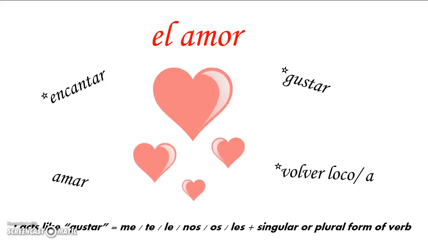And then there's this expression, volver loco. It's like saying I'm crazy about something. Gustar is liking it, encantar is loving it, and then volver loco is like, I really, really, really love it. It's a strong expression of love in Spanish. Notice that it's loco or loca, and that agrees with the person who's expressing it. If I'm going to say, I'm crazy about Spanish, I would say, me vuelve loca el español. If I'm crazy about, that you play soccer or whatever, then that play soccer would be in the subjunctive. So it's a pretty strong expression.